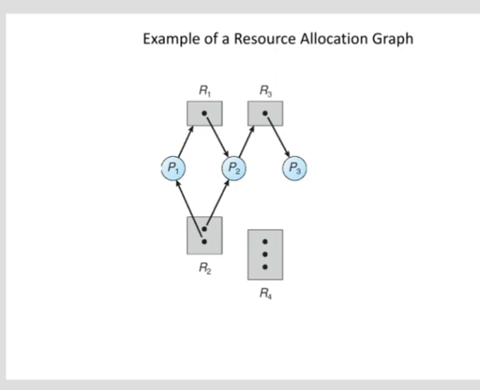So the first one, attacking the mutual exclusion condition. In this strategy, no resource is ever assigned exclusively to a process. If this is the situation, then we will never have a deadlock. However, allowing two processes to share a resource can lead to chaos. For example, if two processes are allowed to use the printer at the same time, then it will lead to chaos. The basic idea behind this approach is to avoid assigning a resource to a process when it is not absolutely necessary.